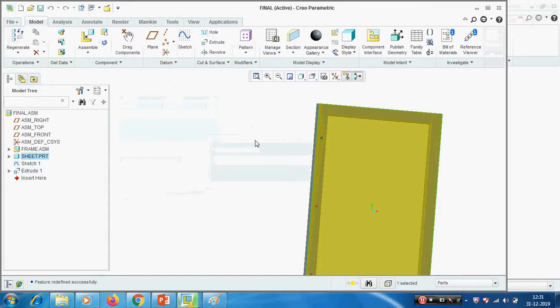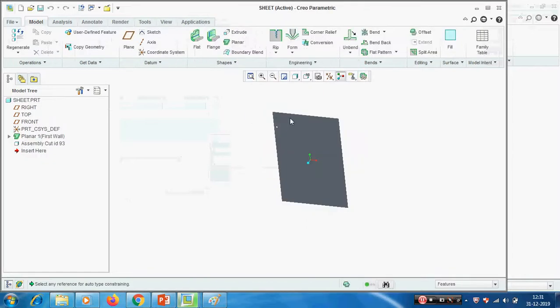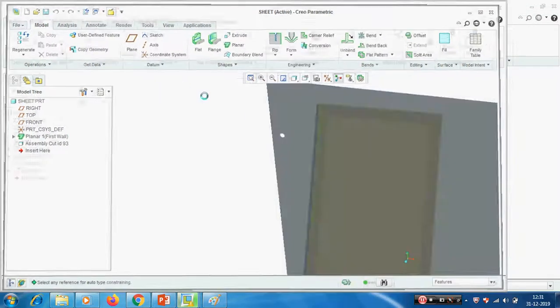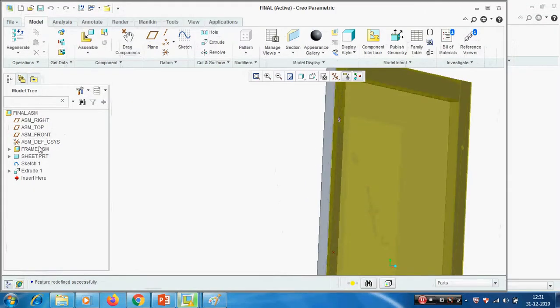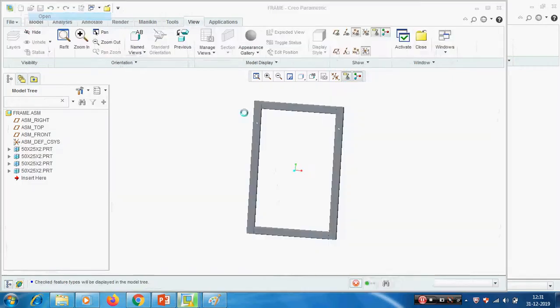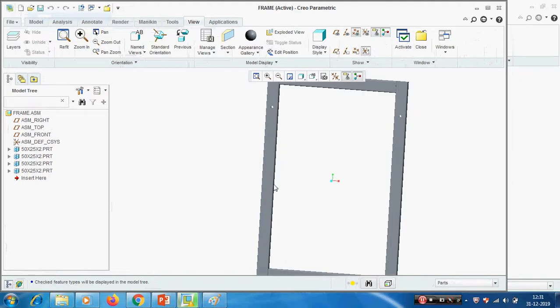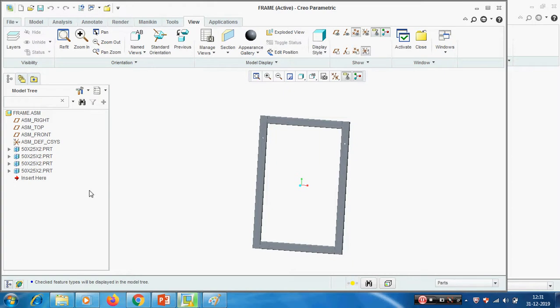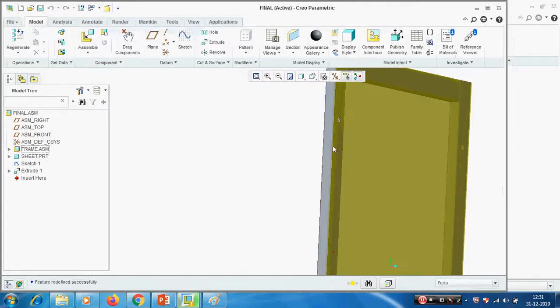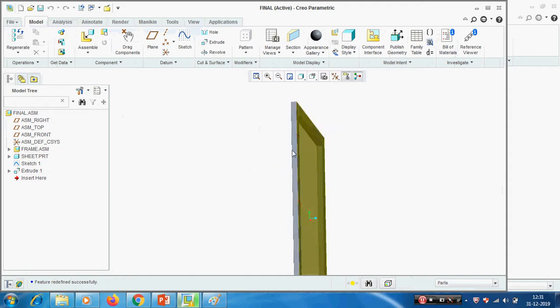Now if you open the frame, see, we have the holes. Similarly, if we open the component, we have the holes. Okay, in the part the hole created, so it's reflected in this side also. So we assembled the same part opposite side.